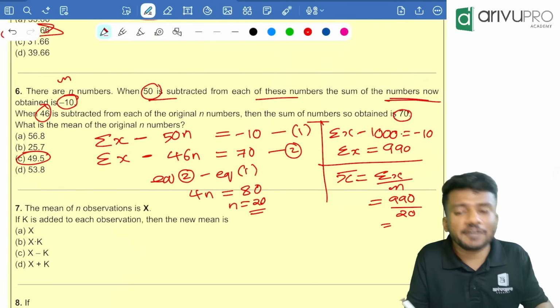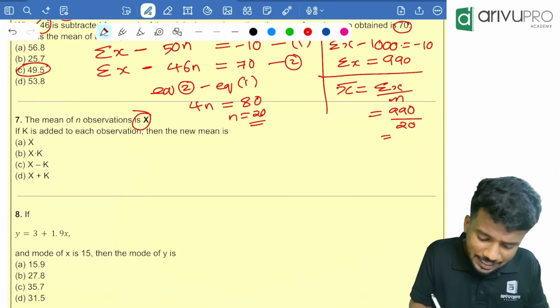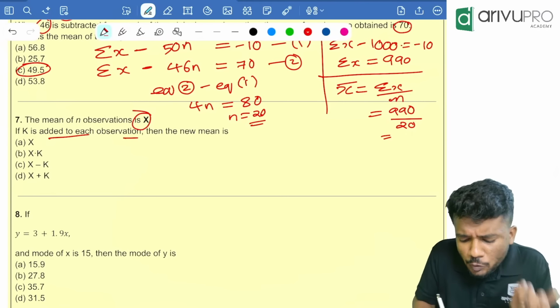Okay, yes. Next one. The mean of n observations is x. K is added to each of the observations. The new mean is how much? We know that according to our rule, the mean is affected by change of origin. If each observation is added with a constant value, the mean also will get added with a constant value. So the answer is, if k is added to each observation, the new mean will be x plus k.